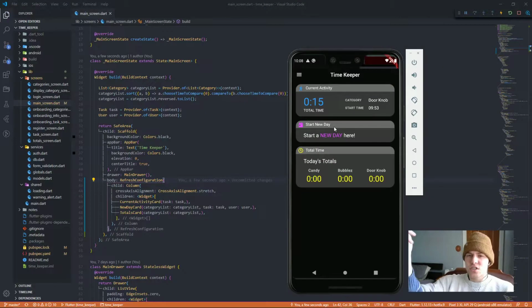Pretty cool. And I'm actually really excited to code this next feature. So if you look at the current activity right now, it says 15 minutes total time. But let's say a bunch of time has gone by since you last refreshed this main screen. It's always going to say 15 minutes. I don't currently have it constantly updating the current time. So I'm trying to implement a feature so that you can pull down to refresh the screen, which is like a super common feature in every app.